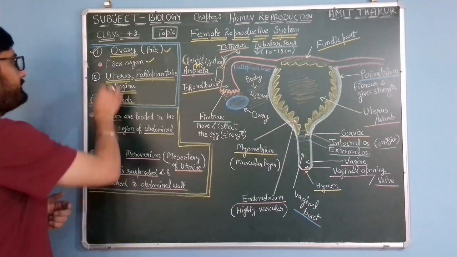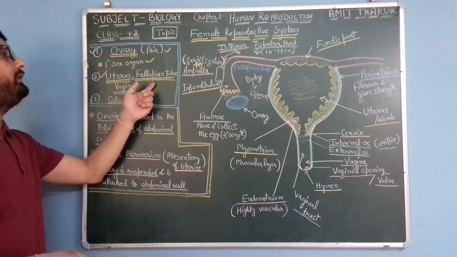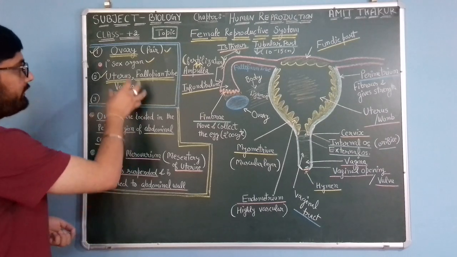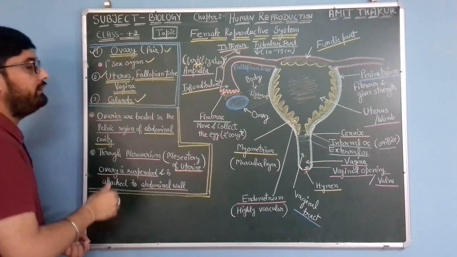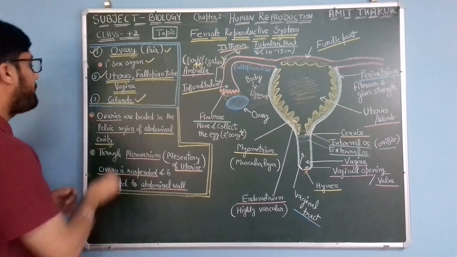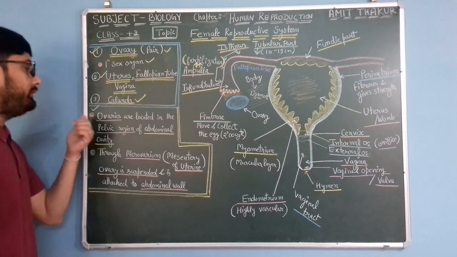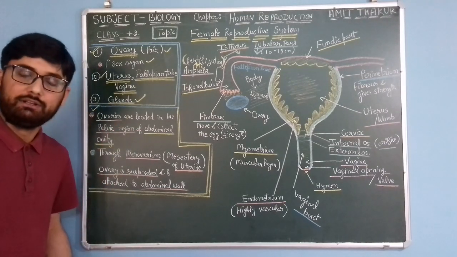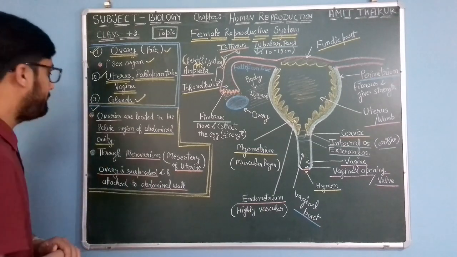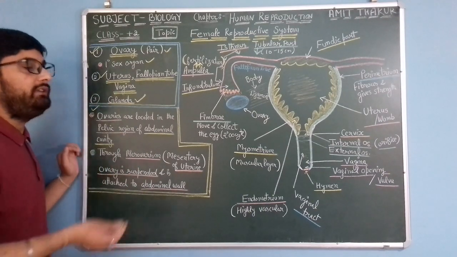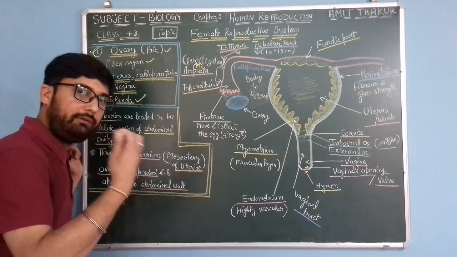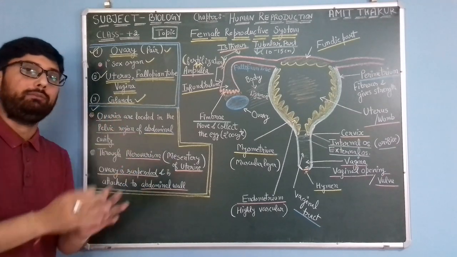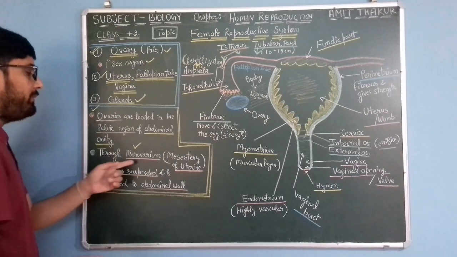Other structures are the uterus, fallopian tube, vagina, and glands. So we will discuss everything written over here step by step. First of all, the ovaries. As we know, ovaries are located in the pelvic region, in the abdominal cavity, and they are connected with the fallopian tube, or suspended in the reproductive system with the help of this mesovarium.